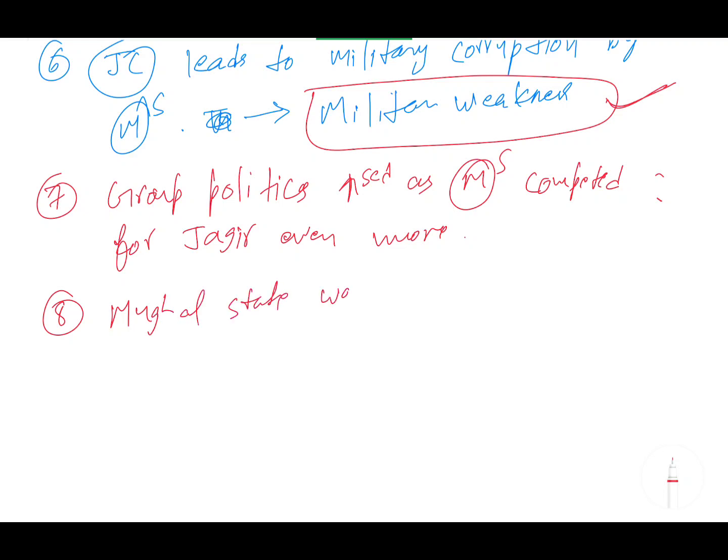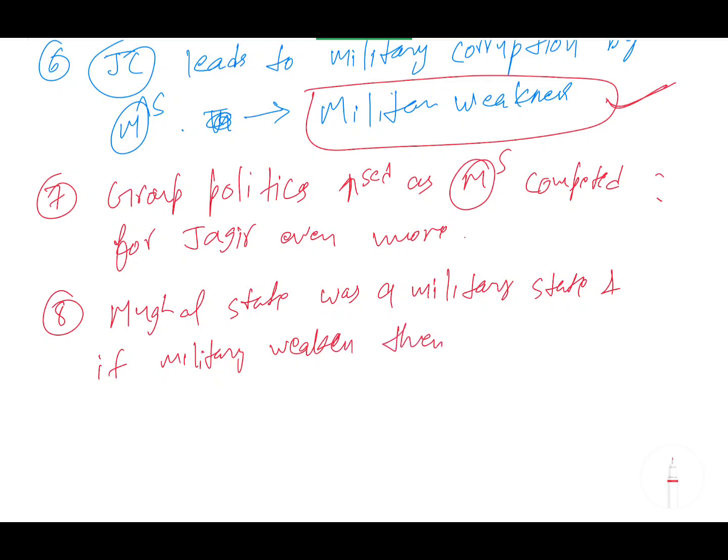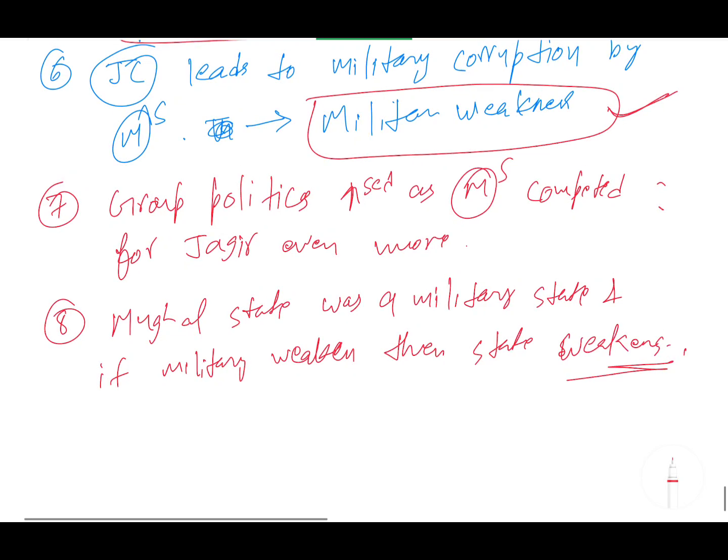And the last point, write it down: impact of Jagirdari crisis on the Mughal state. The Mughal state was a military state, and if the military weakens, then the state weakens. It is clear. So the military weakness slowly leads to the state weakening, and this is how the decline of the Mughals has started. Okay, this is clear.